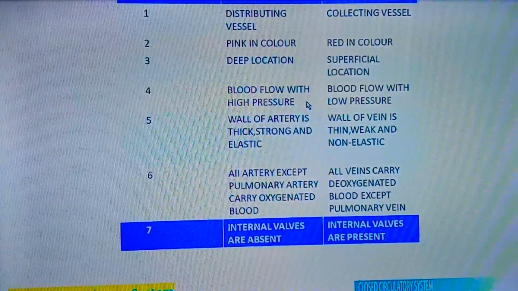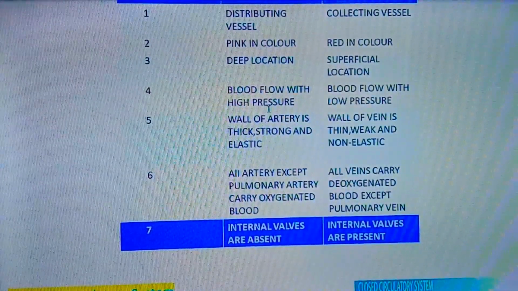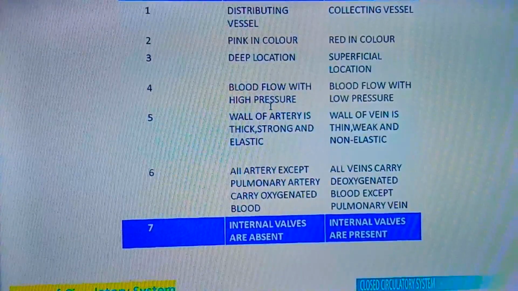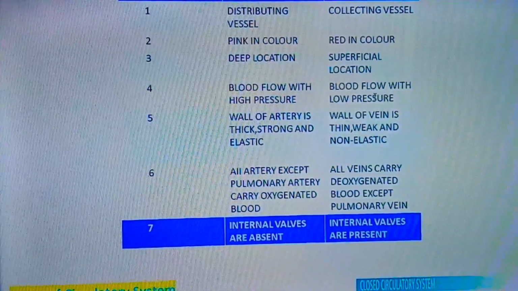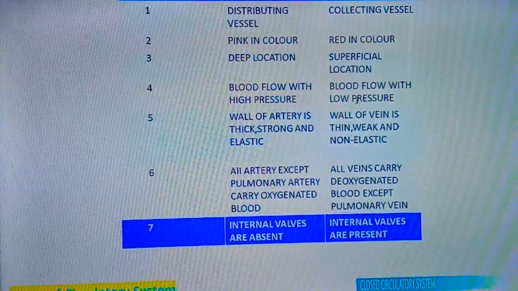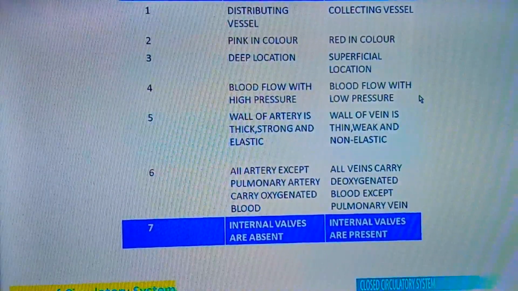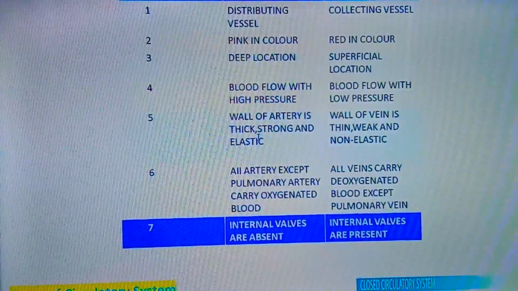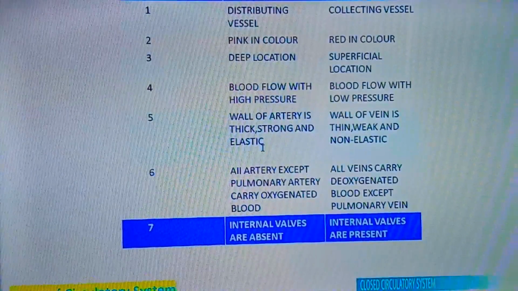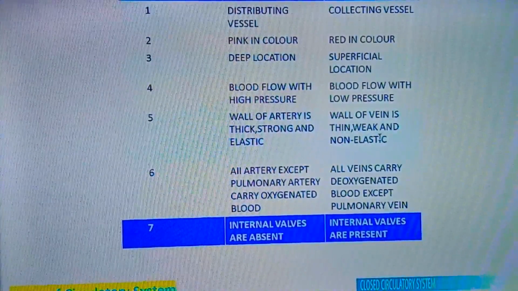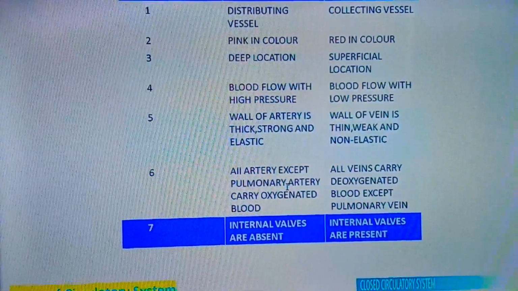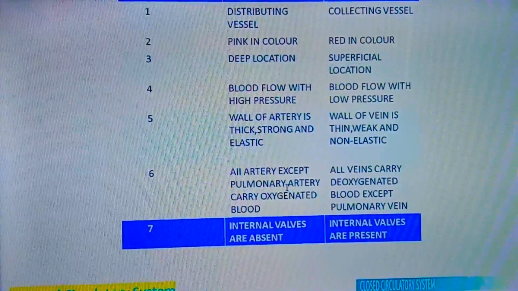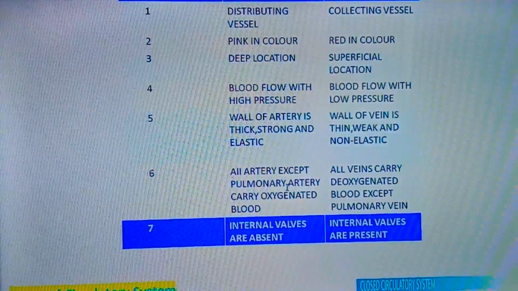Blood flows in the artery with a high pressure because it is pumped by the heart with that force, whereas blood in the veins flows at low pressure because they just collect it from the different regions, and so the pressure is low here. The wall of the artery is thick, strong and elastic, as we have already learned, and the wall of the vein is thin, weak and non-elastic. All the arteries except the pulmonary artery carry oxygenated blood. All the veins carry deoxygenated blood except the pulmonary vein.